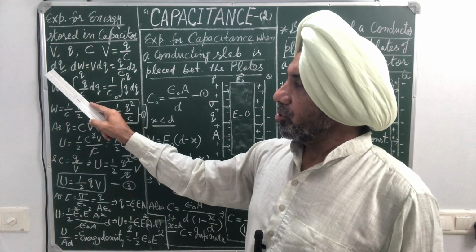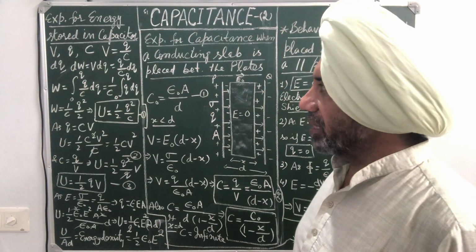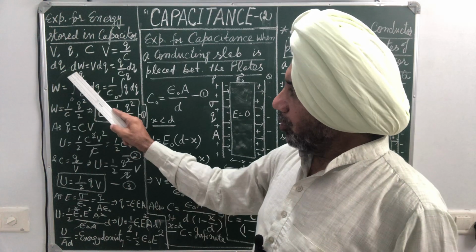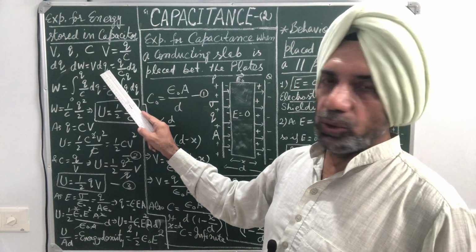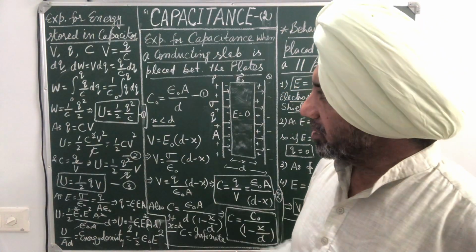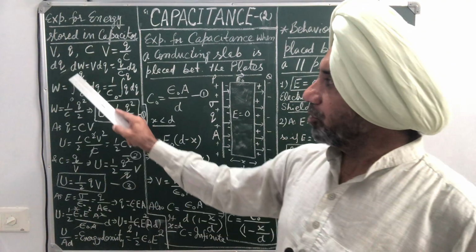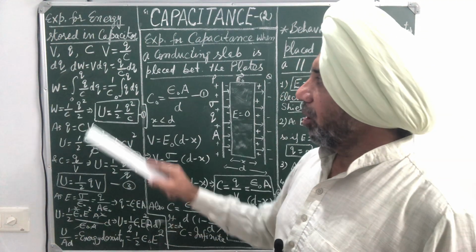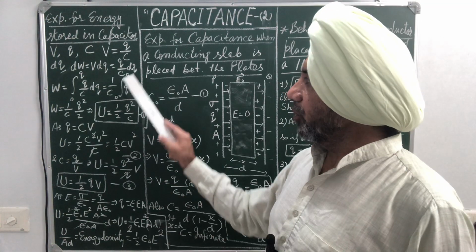So, suppose dq is the additional amount of charge added to the capacitor. That small amount of work done in order to increase the charge by dq is given by dW is equal to V dq, by definition again. Potential difference is also defined as work done per unit charge. So dW is equal to V dq, where V is equal to q by C, times dq.